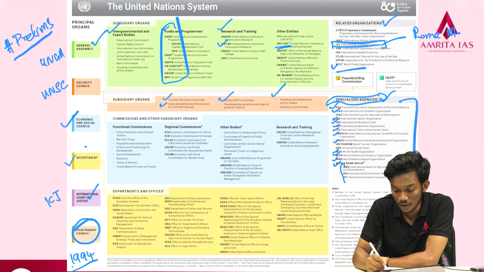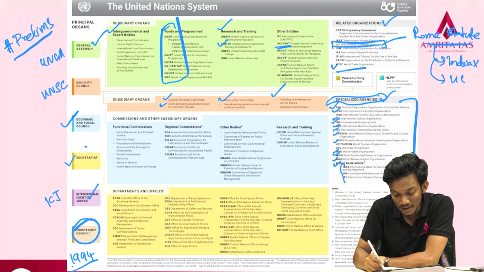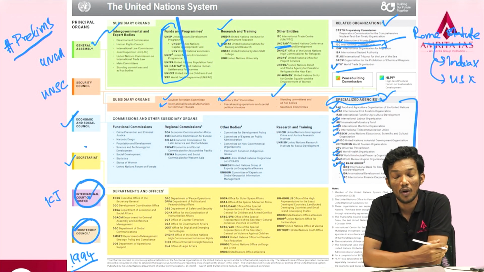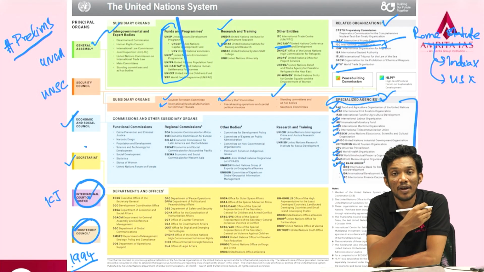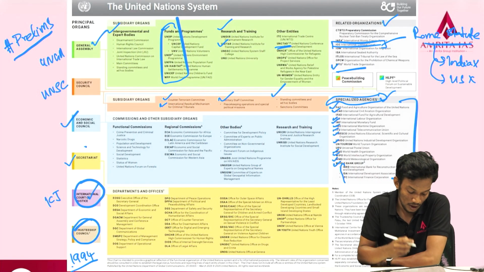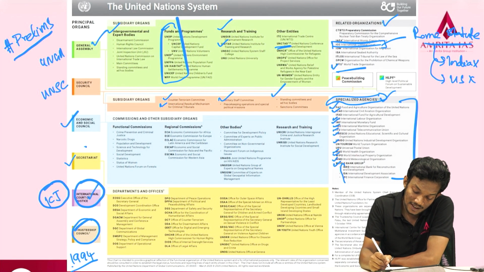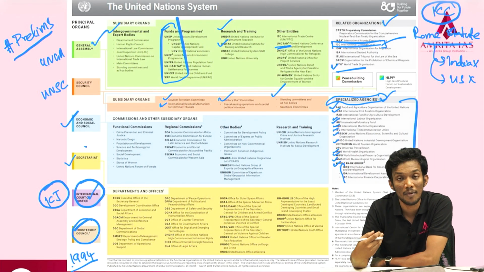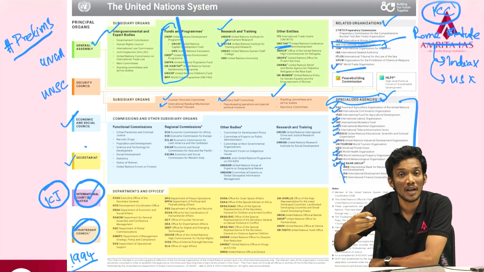So under the Rome Statute, the ICC has been formed, but note it, India is not part of the ICC. The United States is not part of the ICC. The ICJ is an important principal organ of the UN, and every member country is a part of it. The difference between the ICC and the ICJ is that the ICC does criminal proceedings, war crimes against individuals.